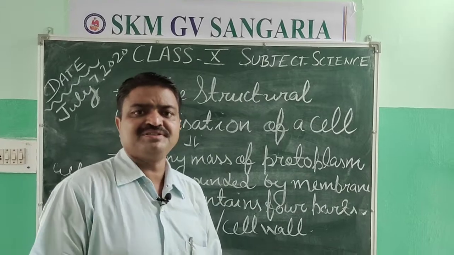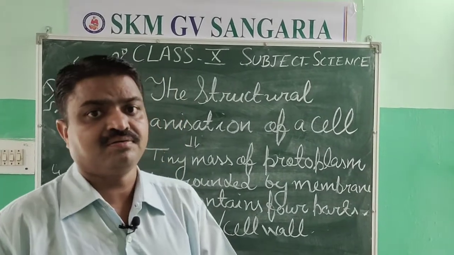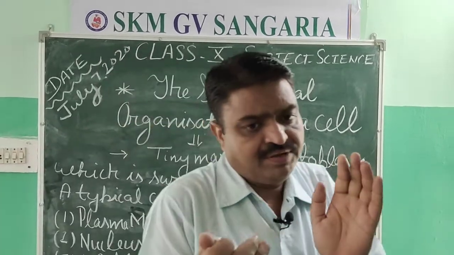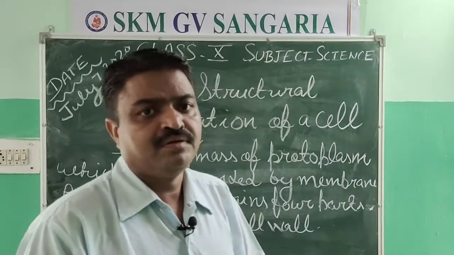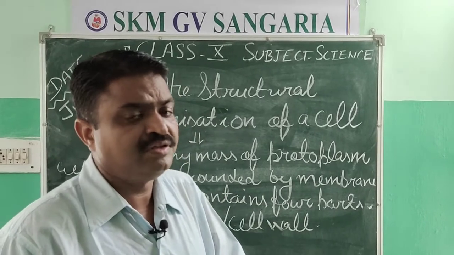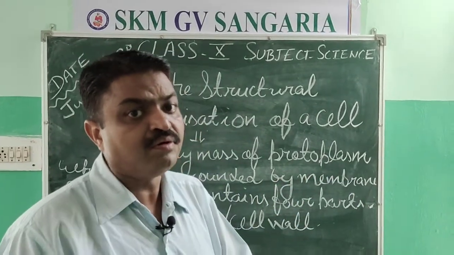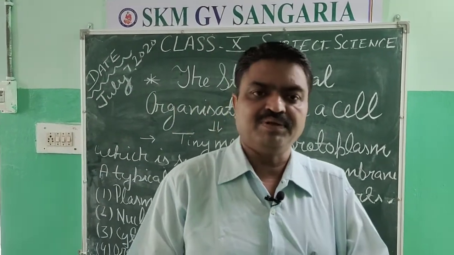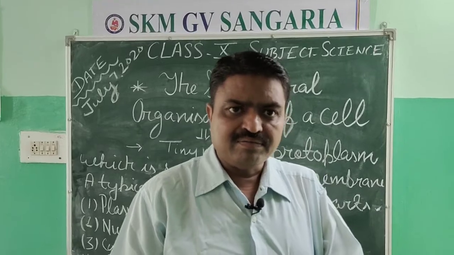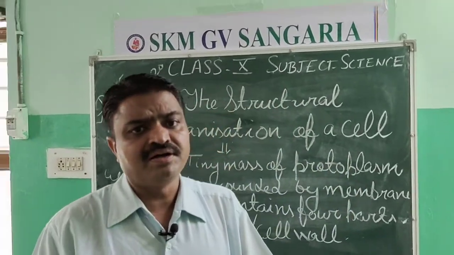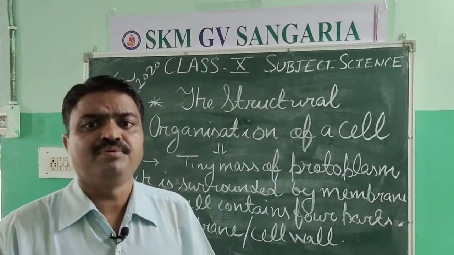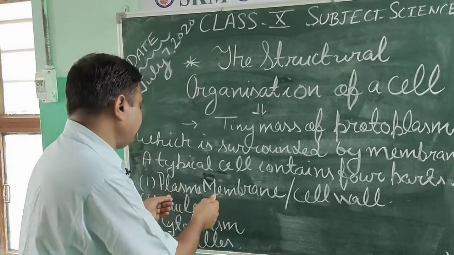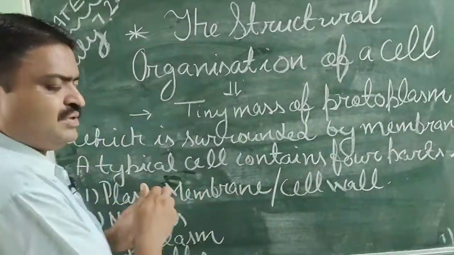So student, if we speak about the structural organization of a cell, then what will we find? That a cell is a teeny mass of protoplasm surrounded by a membrane. And it contains different components like cell wall or plasma membrane.